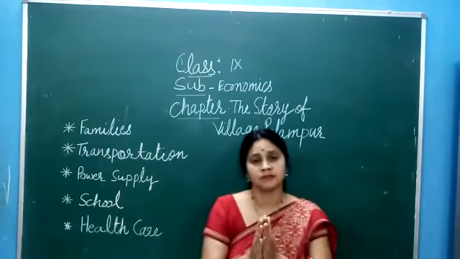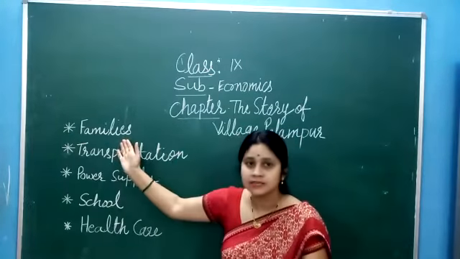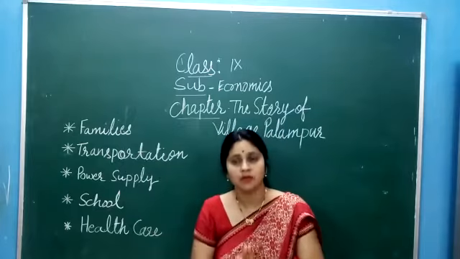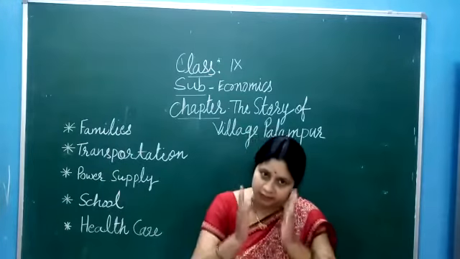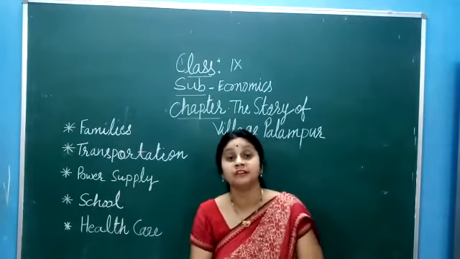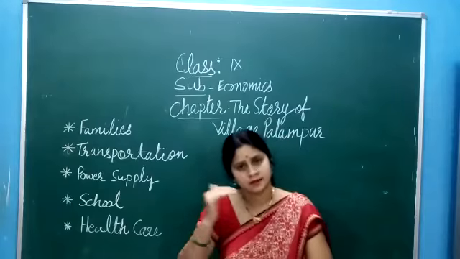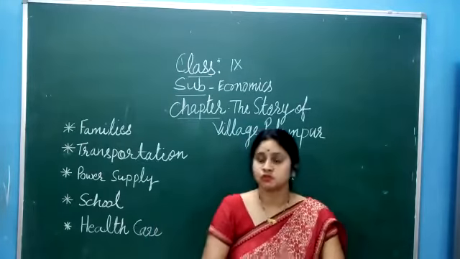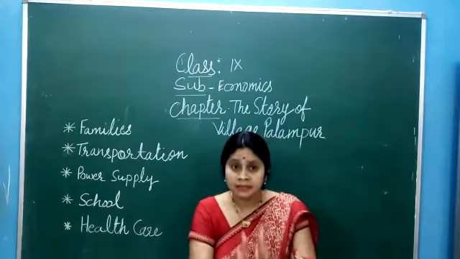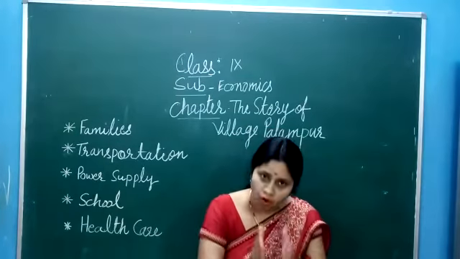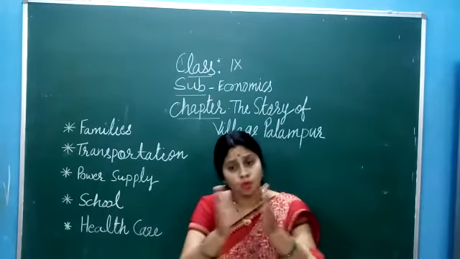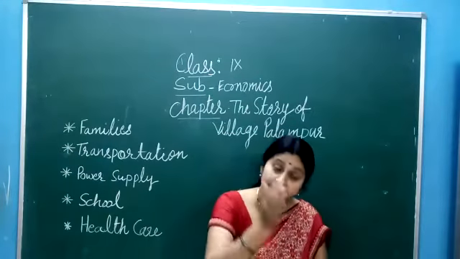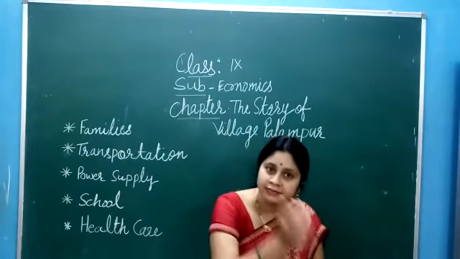So first, if we talk about the families of this particular village, approximately 450 families of different castes live in this area. Okay, there are upper caste people also, there are lower caste people also. So upper caste people, 80 families, belong to upper caste, and most of the land of village Palampur is owned by these people, means these 80 families.